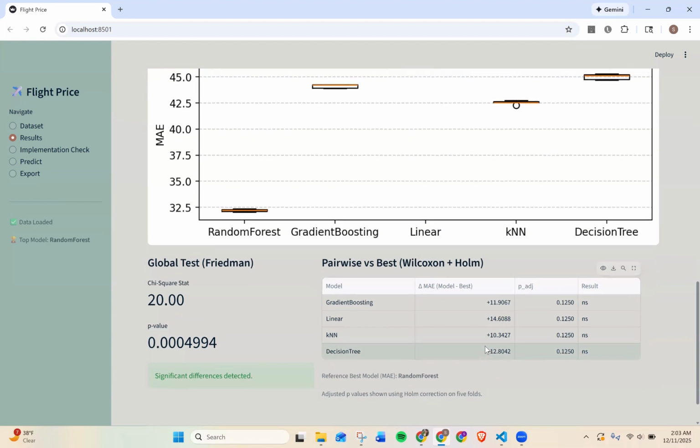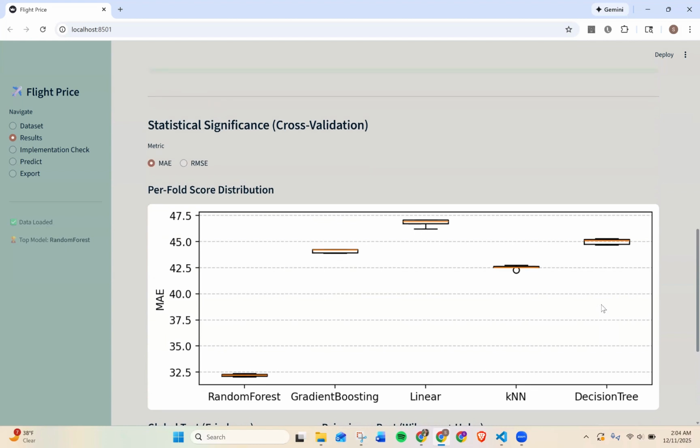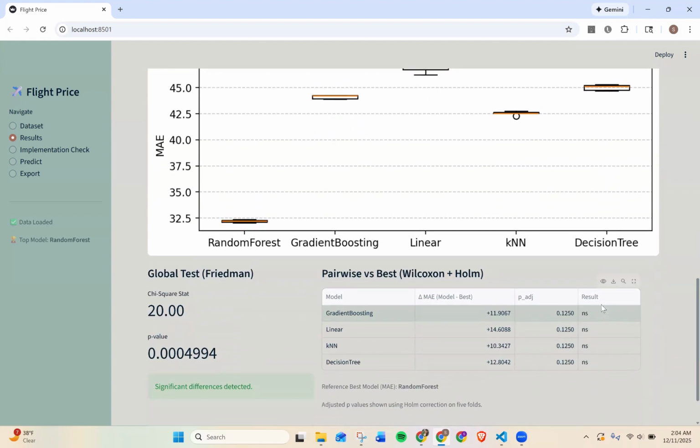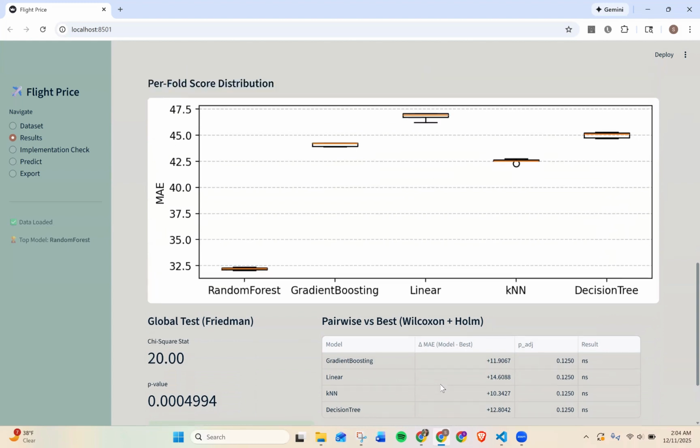After applying Holm correction for multiple comparisons with only 5 folds, all the adjusted p values are 0.125, so they are marked NS for not significant. So our cautious conclusion for MAE is random forest looks best across folds, but the pairwise gaps are not statistically significant once we correct for multiple tests.